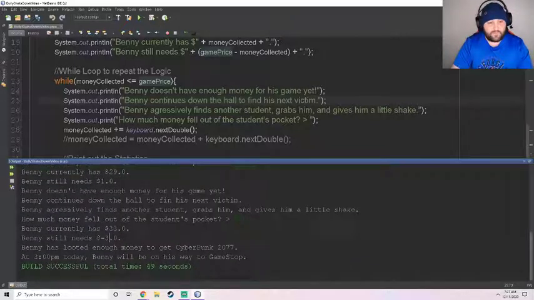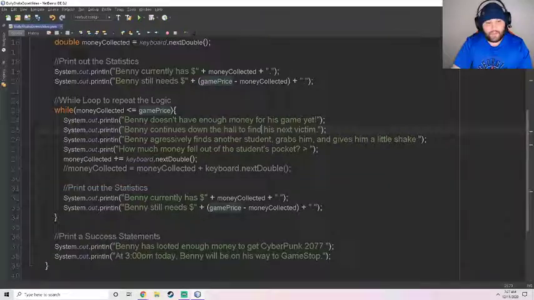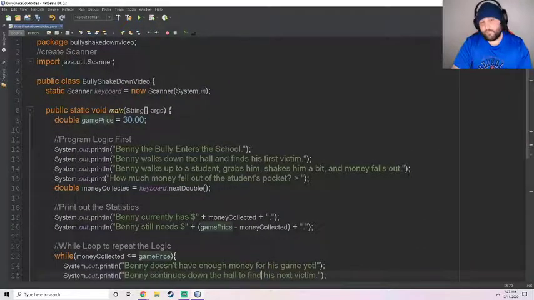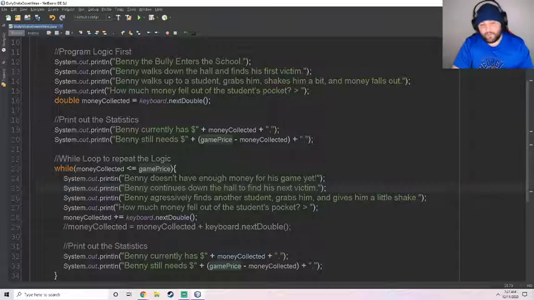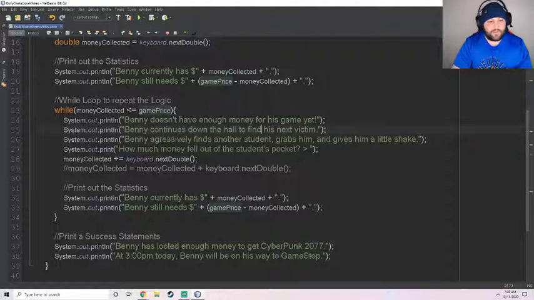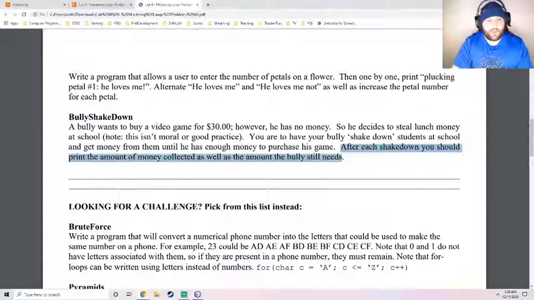All right, so success. I know it's not acceptable, guys. We don't condone, I guess, bullying in school, but this is just a simulation of the real world. So you can write it however you want, guys. You just need to make sure that it accomplishes everything that's here in the problem.